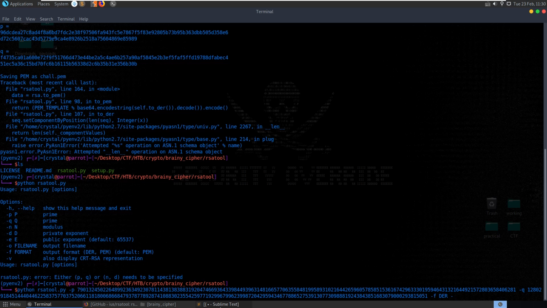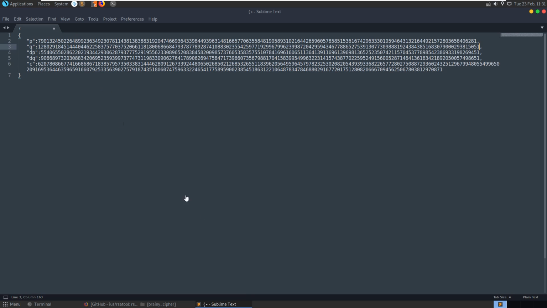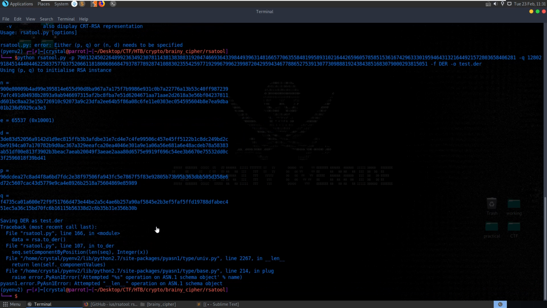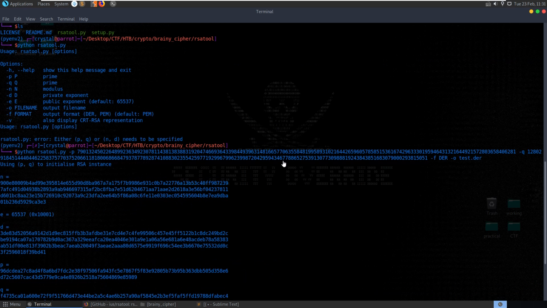Oh no. Can we give it ciphertext? No. Okay. I'm gonna do --output test.der. No, we get the same error. It might be to do with the lengths of the P and the Q value. I'm not too sure.